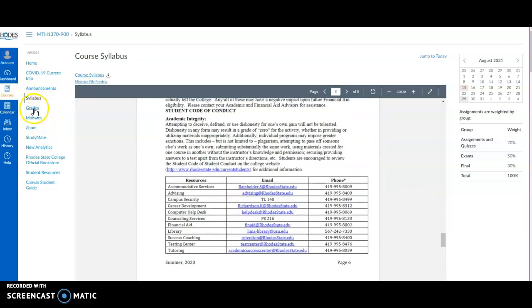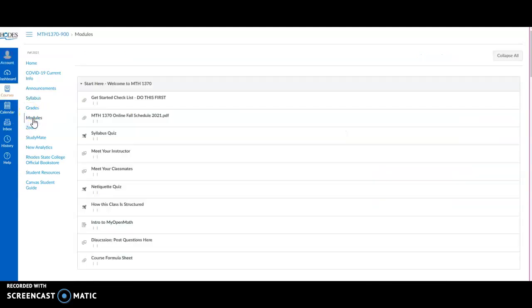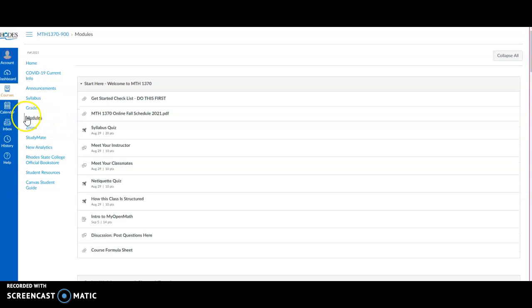All right, your grades will always be listed back on the left-hand side here, in the grades tab. And that brings us to the modules tab. This is the meat of the course. On Canvas, this modules tab is where most of your work is going to be done.